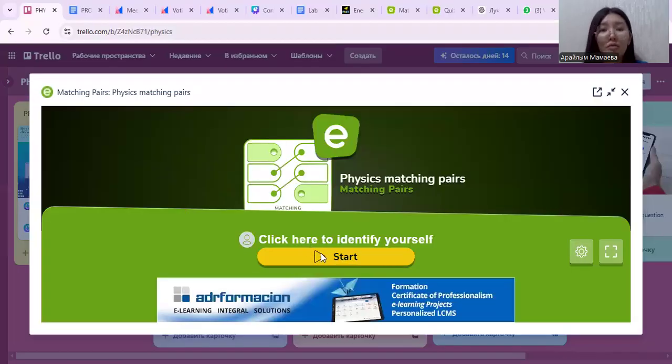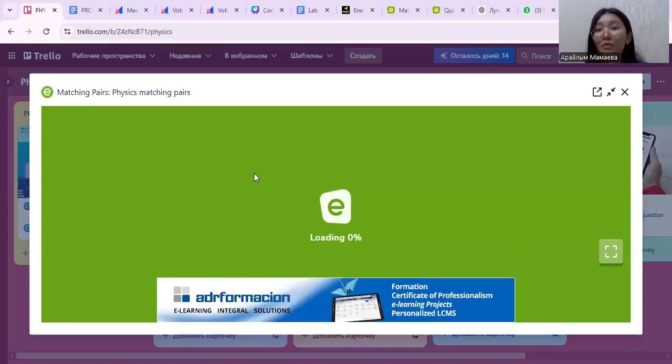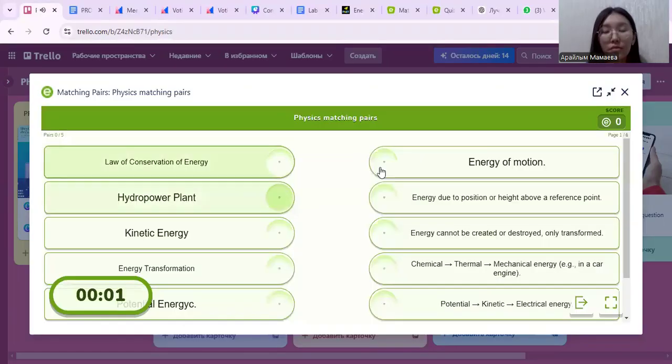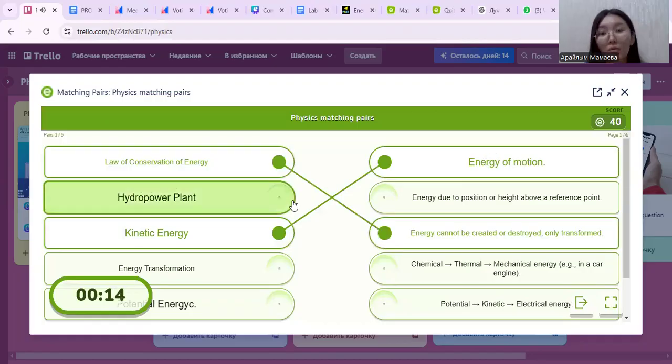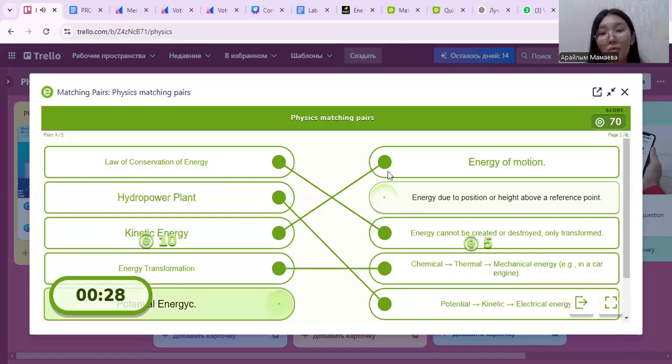This is Blackboard, five terms and five definitions. The law of conservation of energy: energy cannot be created or destroyed, only transformed. Hydropower plant: potential, kinetic, and electrical energy. Energy transformation: chemical, thermal, mechanical energy. So, 4 points.